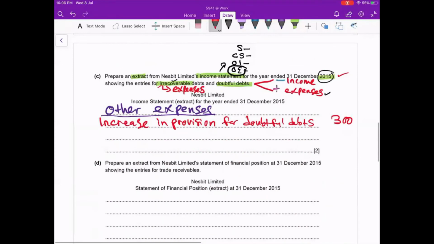So I will write here irrecoverable debts. How much? 1,000. So normally for the income statement, no need to total up because it's just an extract. If you want to total up also, you'll get the same marks. No worries about the totaling up. Okay, next one. I want to continue.